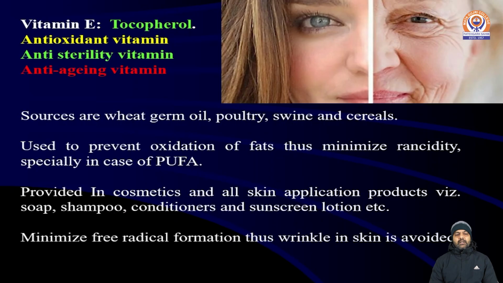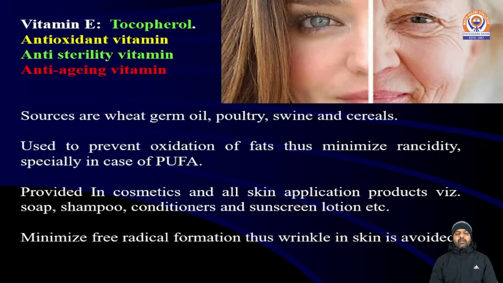Now, the third fat soluble vitamin is vitamin E, commonly known as tocopherol. It is also known as the antioxidant vitamin, the anti-sterility vitamin, and lastly, the anti-aging vitamin. Its sources are wheat germ oil, poultry, swine, and cereals.